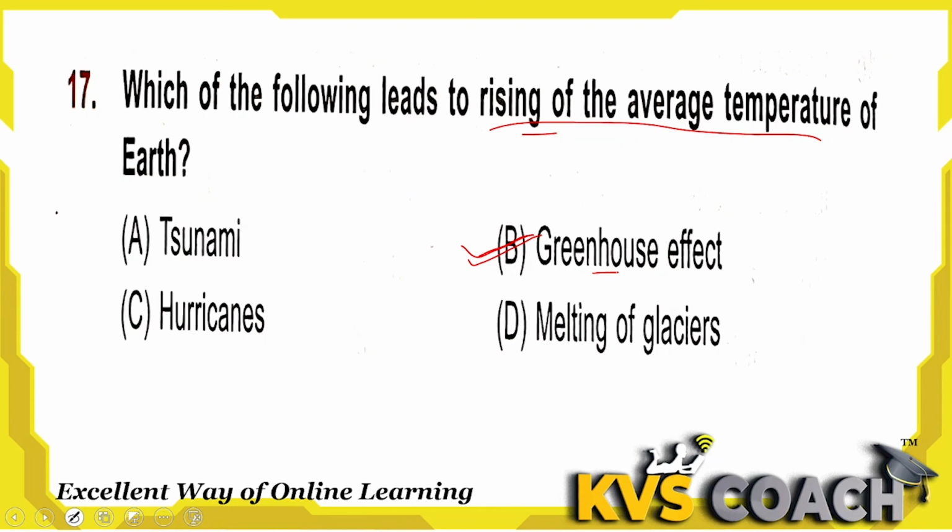Tsunami, I already told you that these are a series of waves caused by an earthquake under the sea. And hurricanes, do you know what a hurricane is? These are tropical storms. You can say tropical cyclone or rapidly rotating storm due to low pressure. And melting of glaciers, we all know that by the burning of fossil fuels or deforestation, the temperature of the earth is increasing and the glaciers are melting. So the one responsible for rising average temperature is option B, greenhouse effect.